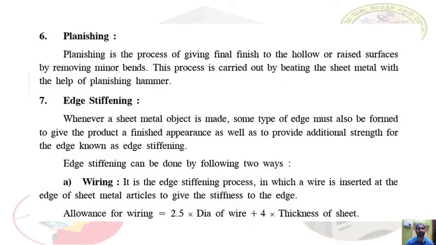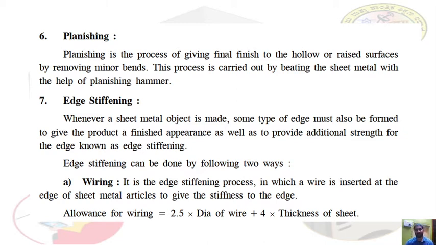Next, planishing. Planishing is the process of giving the final finish to the hollow or raised surface by removing the minor bends. If small minor bends are produced in the sheet metal, they will be removed, so that it gives the final finishing to the hollow or raised surface.